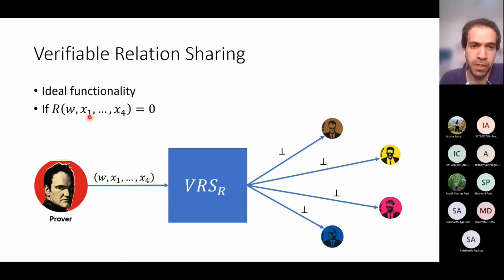And the other case is when the relation is not satisfied, and in this case again, the verifiers should know that the prover tried to cheat. So they receive a special symbol that tells them that the prover tried to cheat. So this is the VRS functionality.